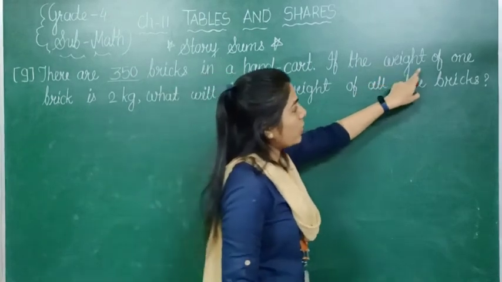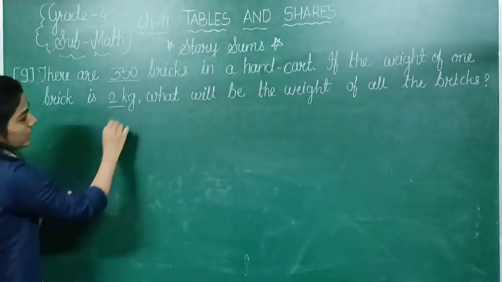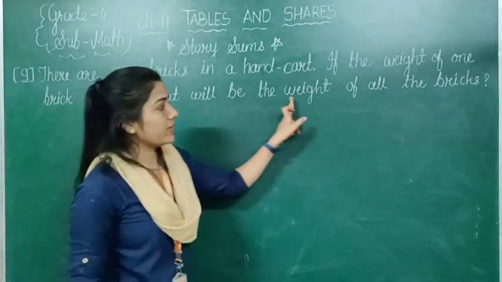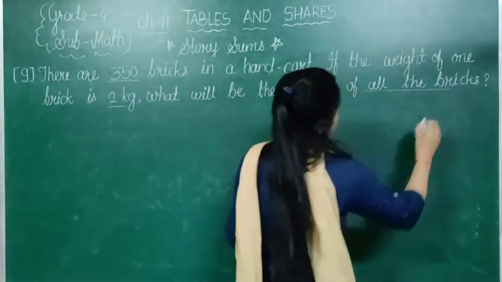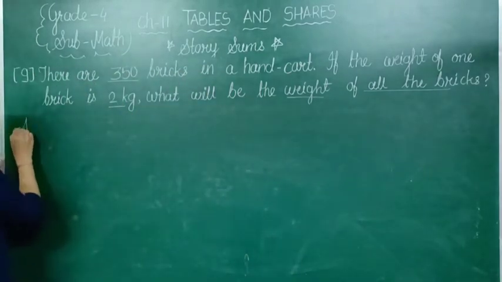If the weight of one brick is 2 kg, so what will be the weight of all the bricks? That we need to find. So we can write the statement like this.